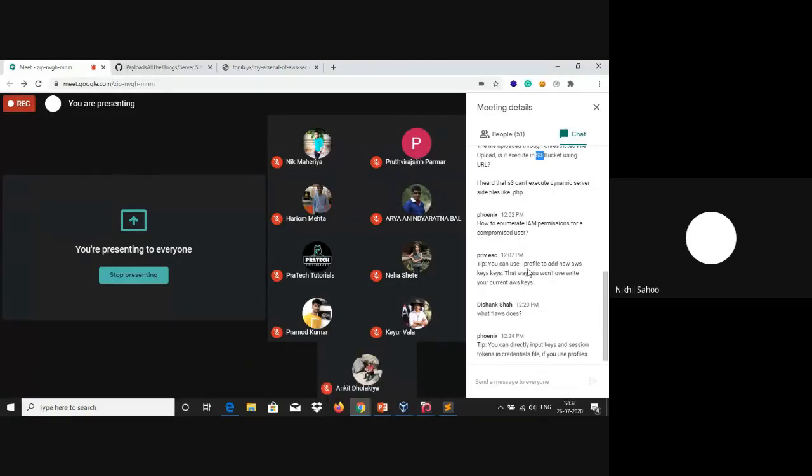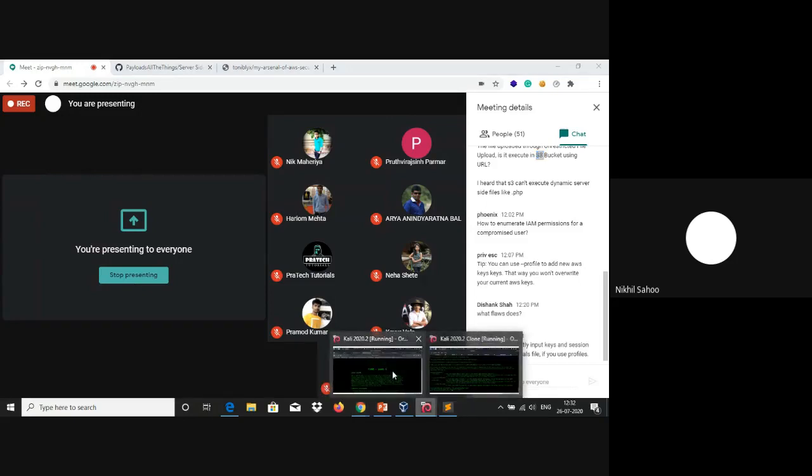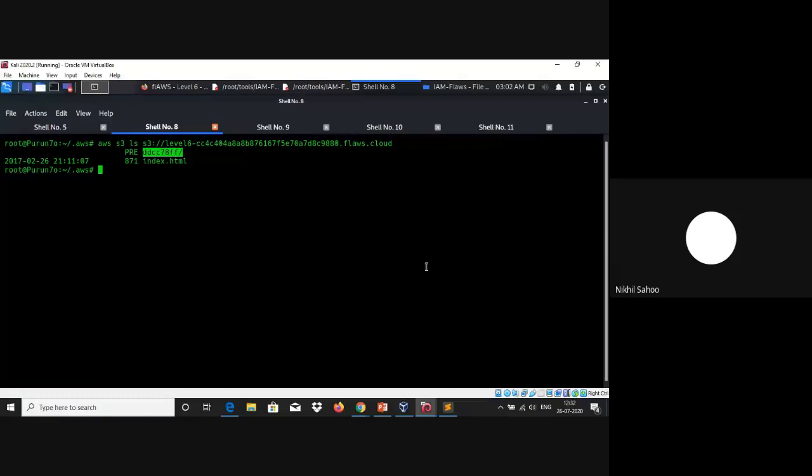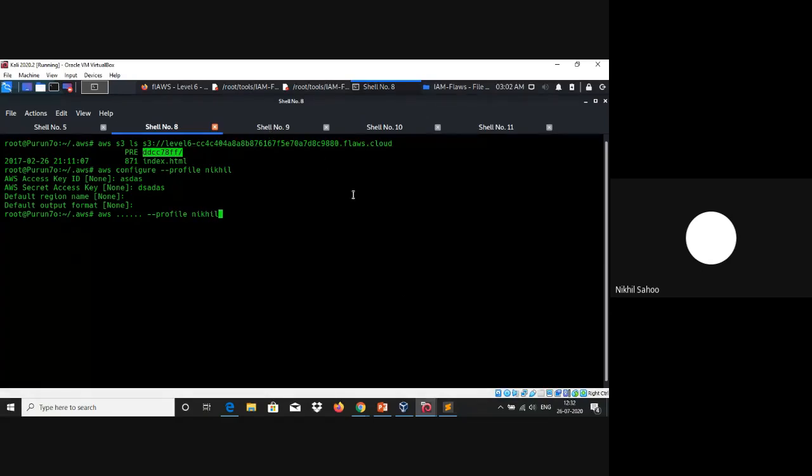Yes, you can also use the hyphen profile option in order to use a different profile. So yes, you can certainly do that. And configuration is also very simple. All you need to do is type in something like aws configure --profile, and let's say Nikhil, and you can just hit enter through the prompts, and it is going to set up this particular profile name. And whenever you are running any command, AWS then something, always include this particular profile Nikhil parameter.